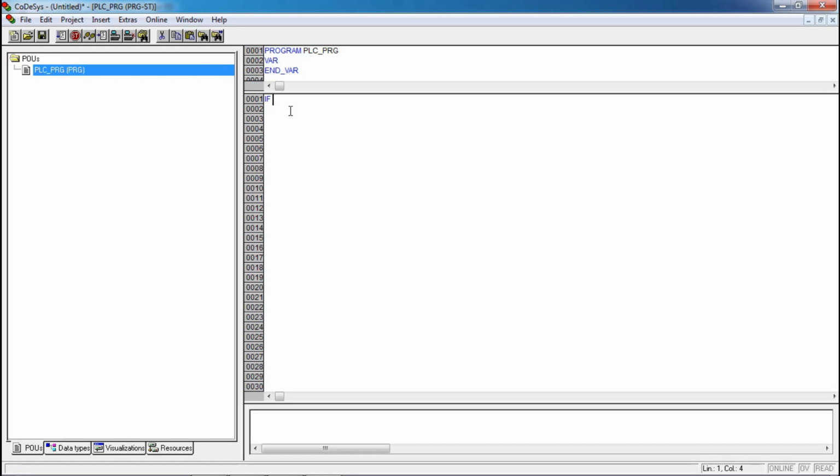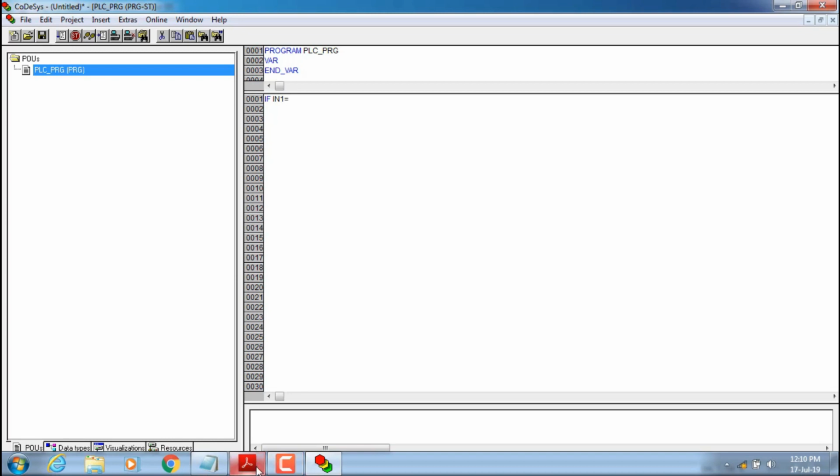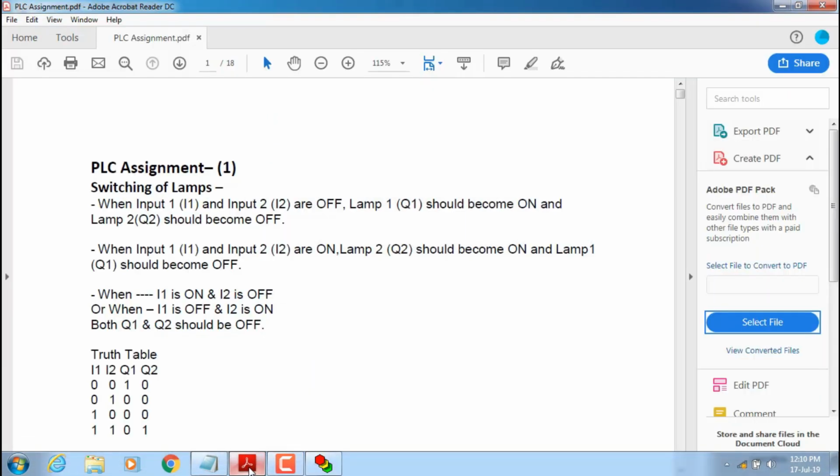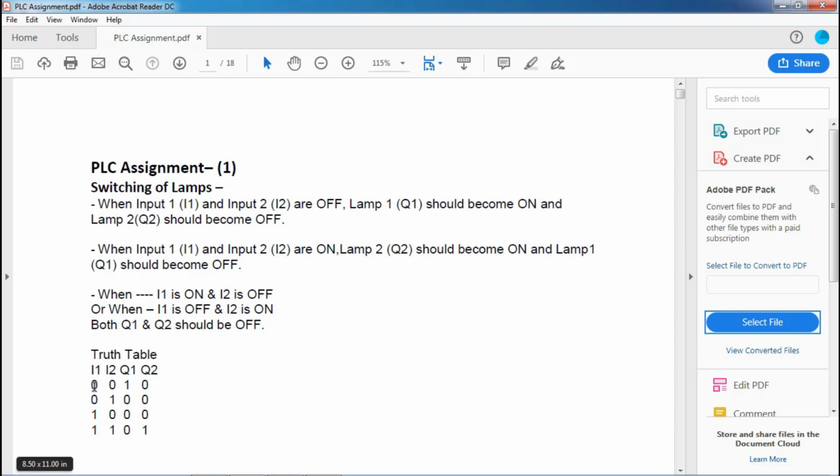If input 1 is equal to, let's see once again the problem statement. If my input 1 and input 2 are false, my output 1 should be on.